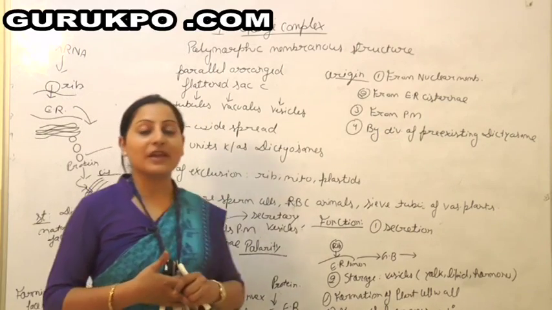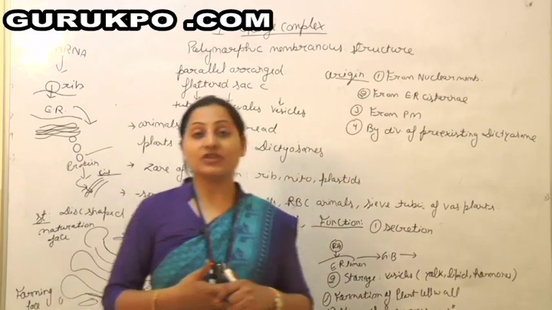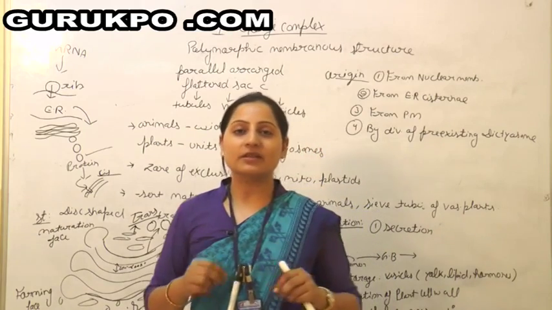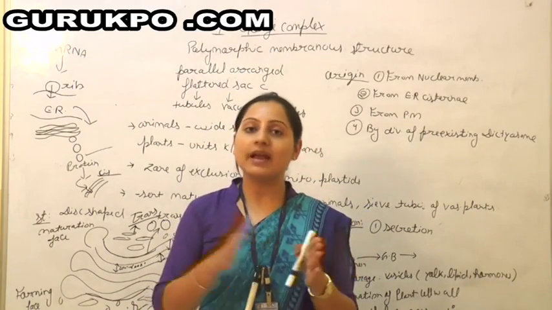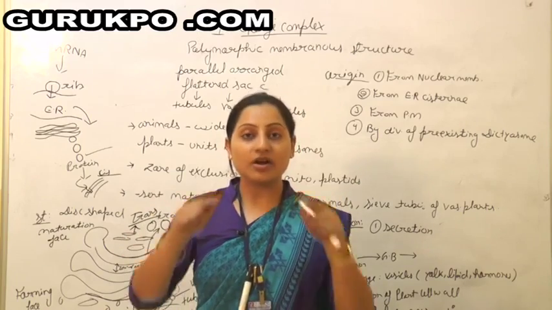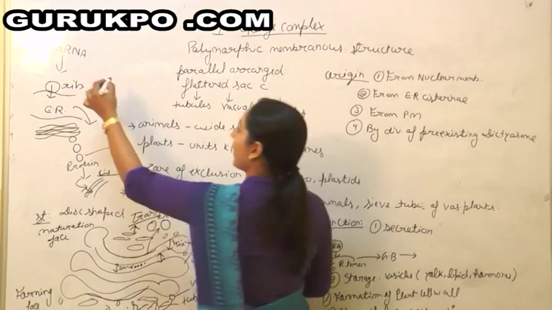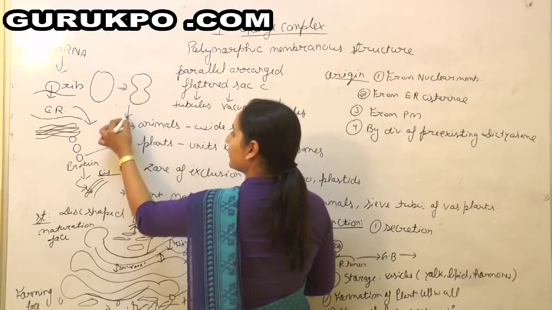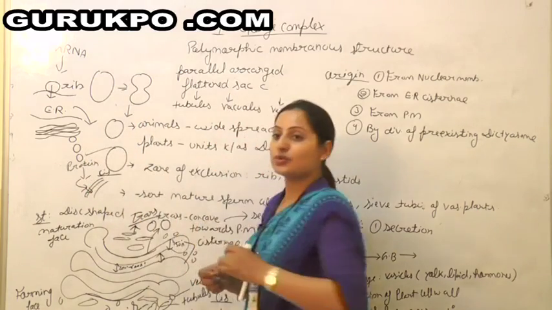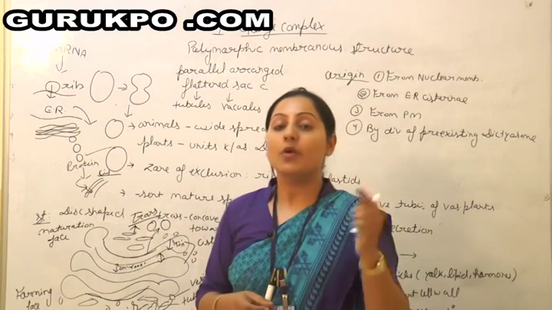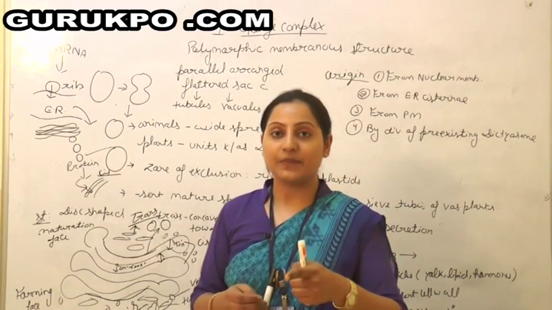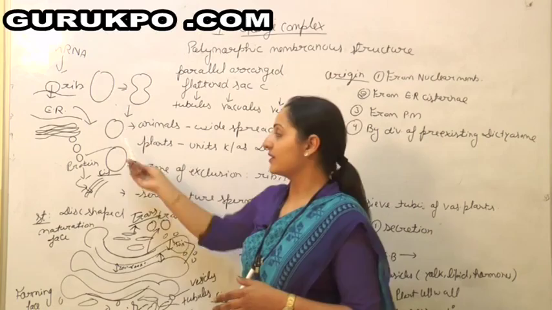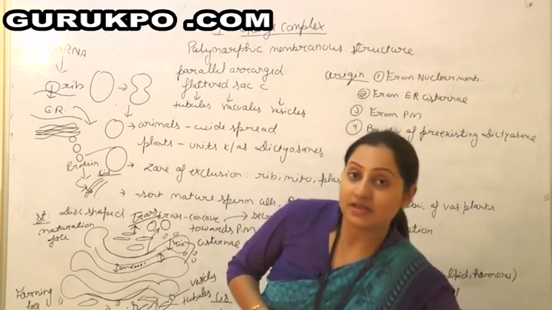Another function is the formation of the plant cell wall. That is again a very important function where the Golgi body plays an important role. There are two kinds of methods of cell division in plants as well as in animals. In animals it is called the furrow method. How does the furrow method work? For example, this is the cell. Here a constriction will start in the cell and later on it will be pinched off into two cells. So this is the division of the cytoplasm which occurs after division of the nucleus. Firstly mitosis occurs, and then finally from one cell two daughter cells are formed. But in plants it is not like that.